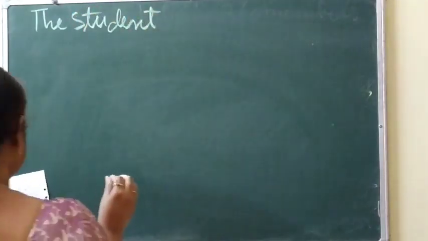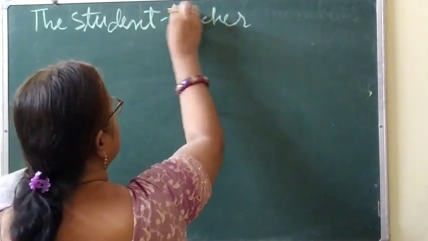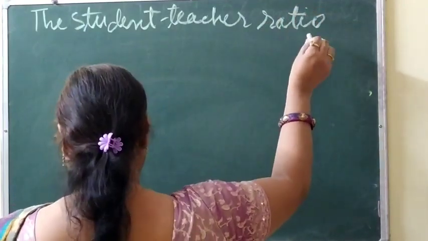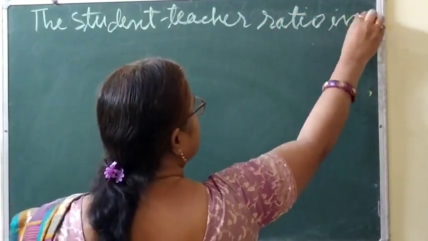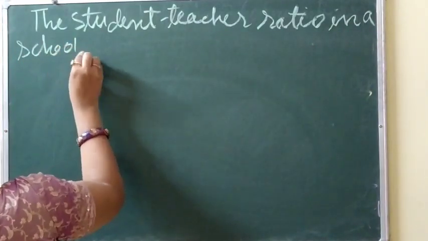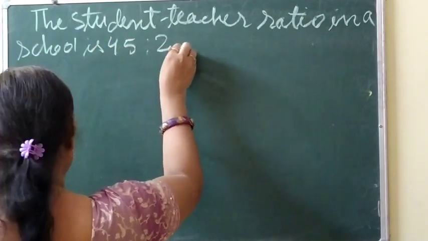Now the next question. The student-teacher ratio in a school is 45:2.